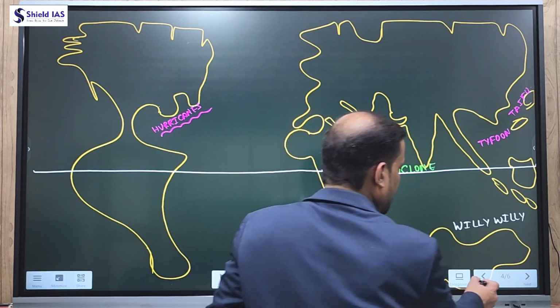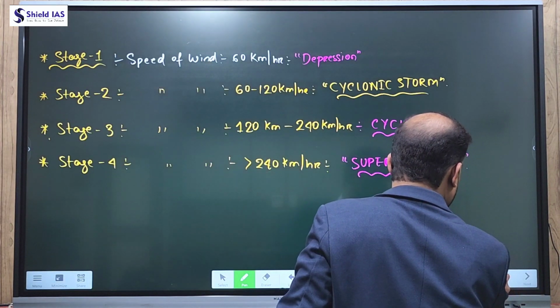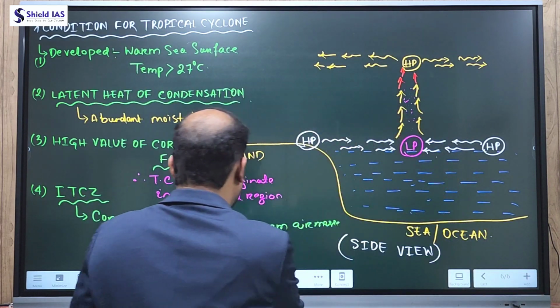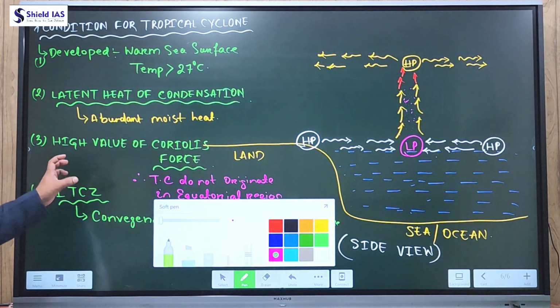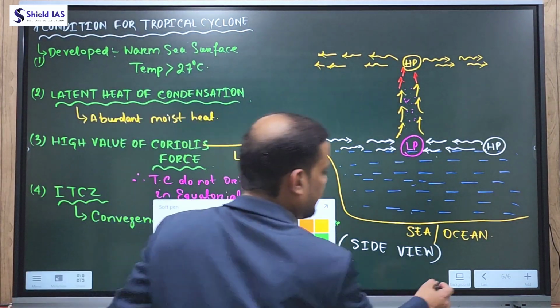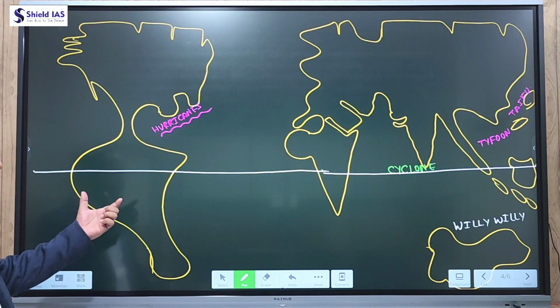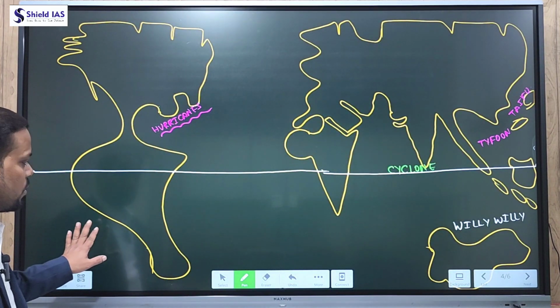But the ITCZ does not shift in the region of the west coast of South America.